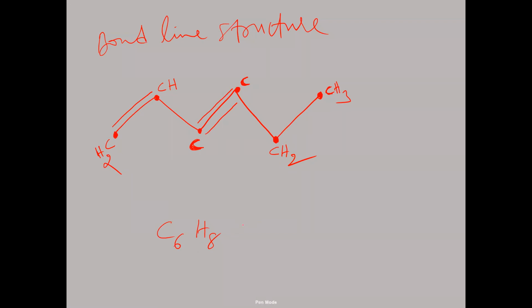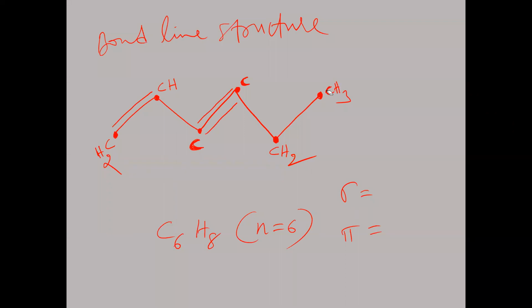C6H8. Now here N is the number of carbon atoms, 6. Is that clear? Now in this case, how many sigma bonds and how many pi bonds? With the hydrogen atoms, carbon always forms single bonds only.